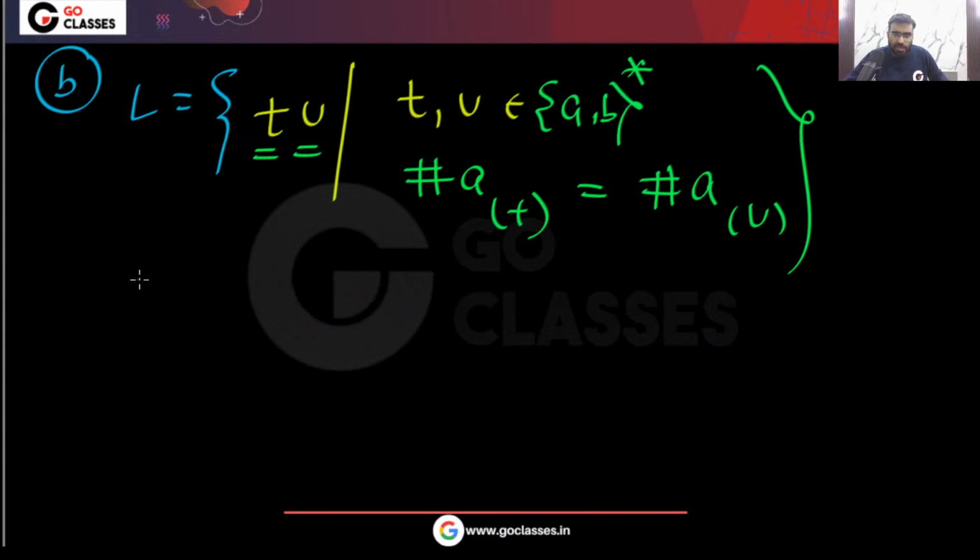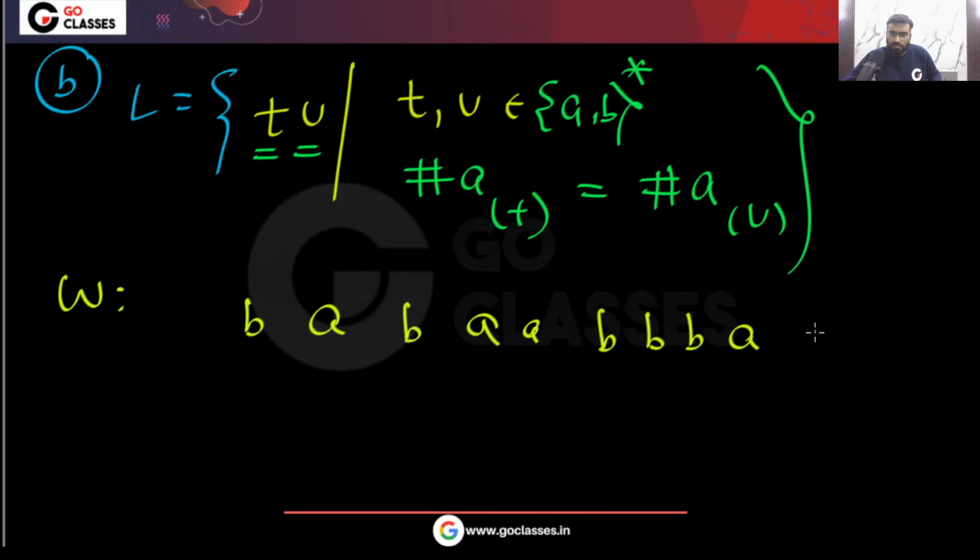Why? Because if I give you a string with an even number of a's, consider this string, then what will be t and what will be u in this string?